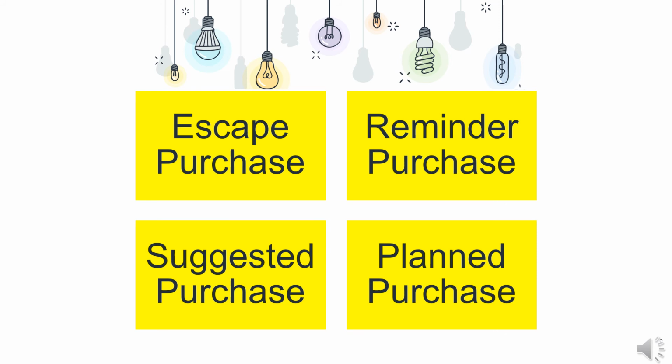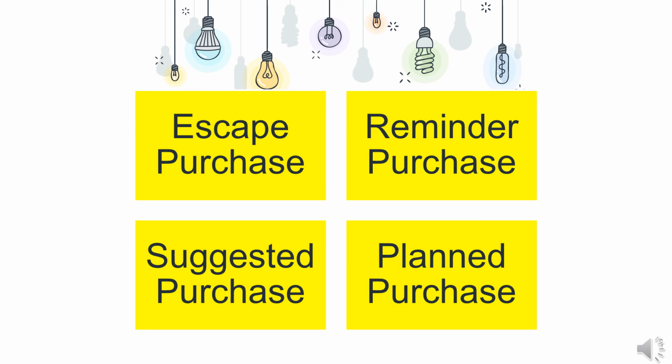The third type is the suggested purchase. Suggested impulse purchases occur when a consumer is made aware of a product after a recommendation or suggestion from an in-store salesperson or online algorithms.